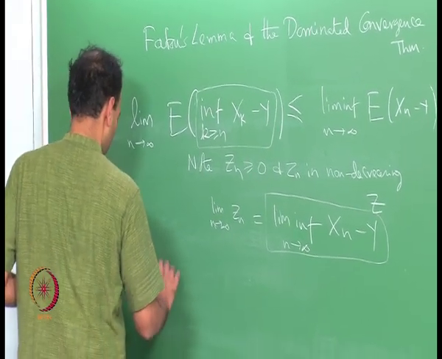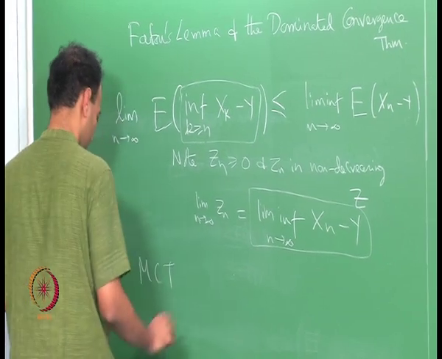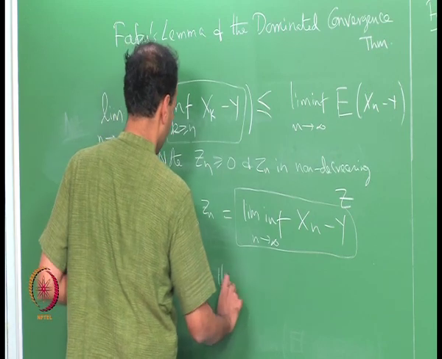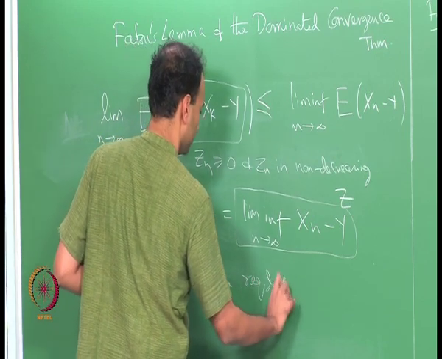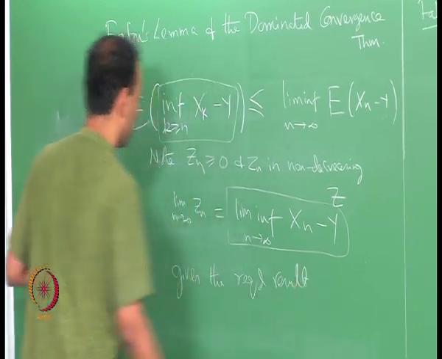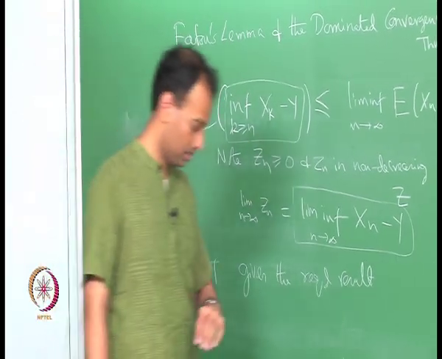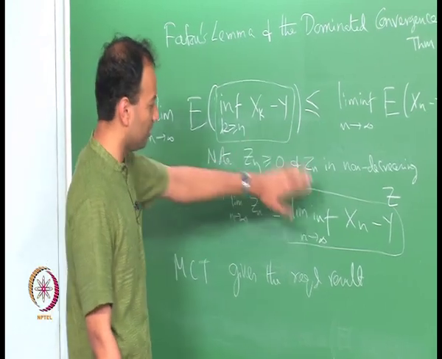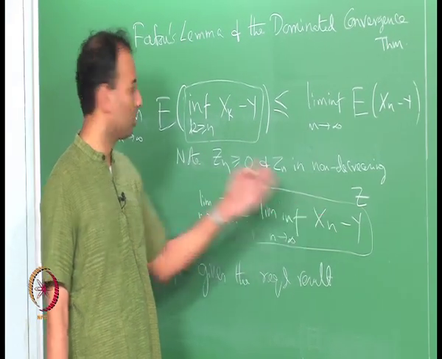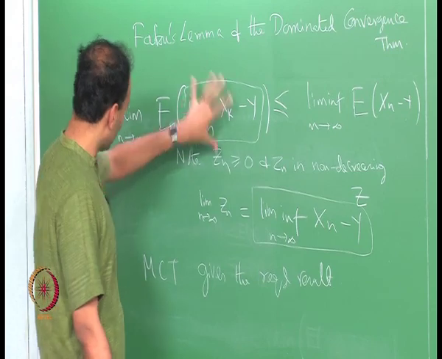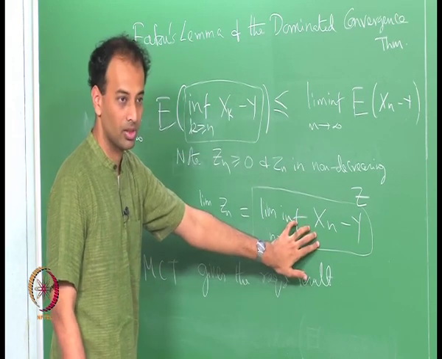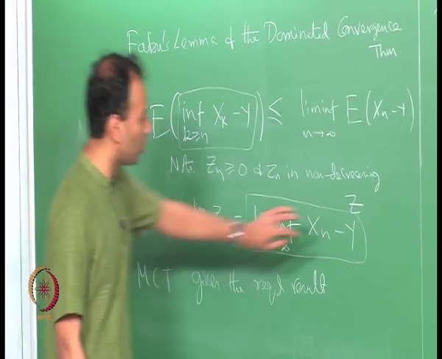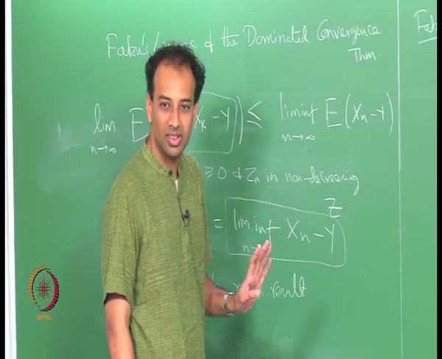MCT gives the required result. So you have to apply MCT on the left side, because Z n is monotonic and it converges to some Z. I can always take the limit inside and what I will have inside is Z, which is this guy. It will give the required result assuming Y equal to 0.